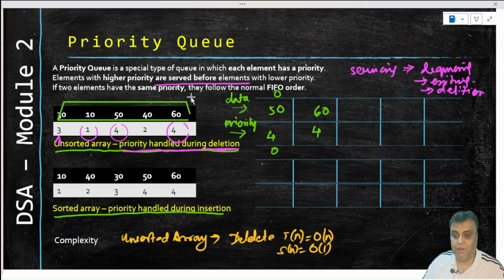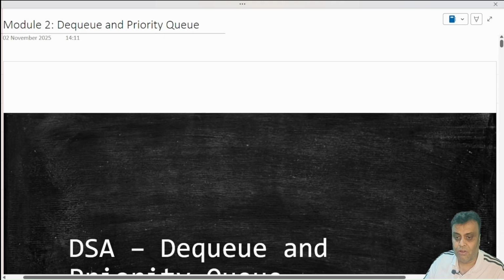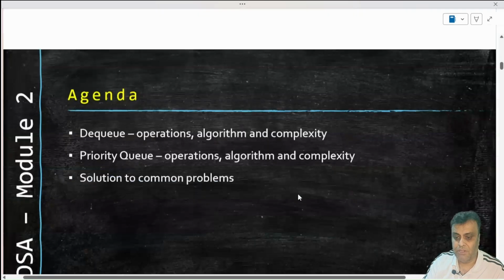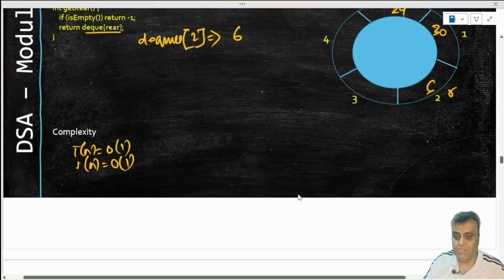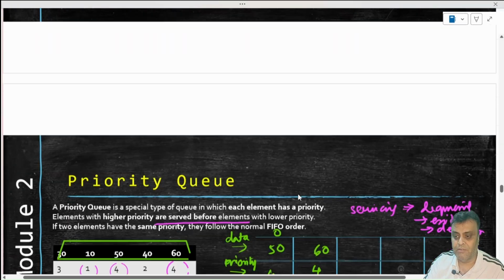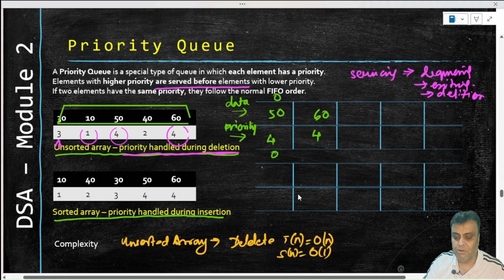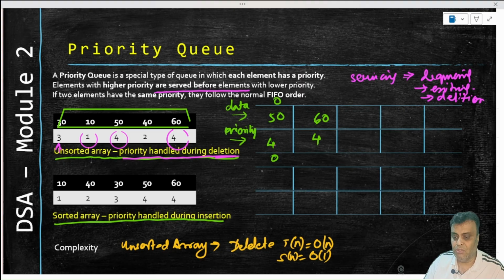And now the tricky part is the thing where we said that if two things have the same priority, then what will happen, right? So we will talk about that now. If you see now, two of them have the same priority. So what's going to happen? The way they appeared in your problem statement, the same priority, the same order, they will be exiting.